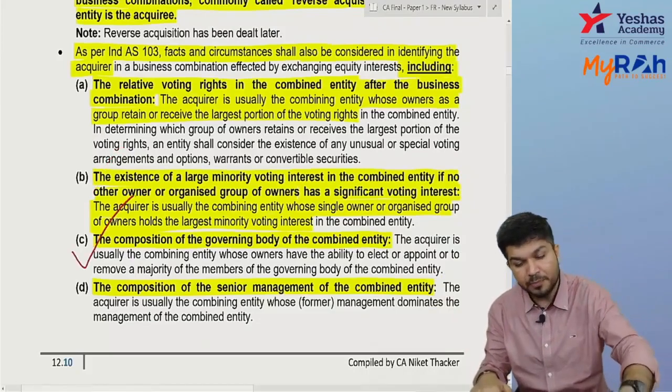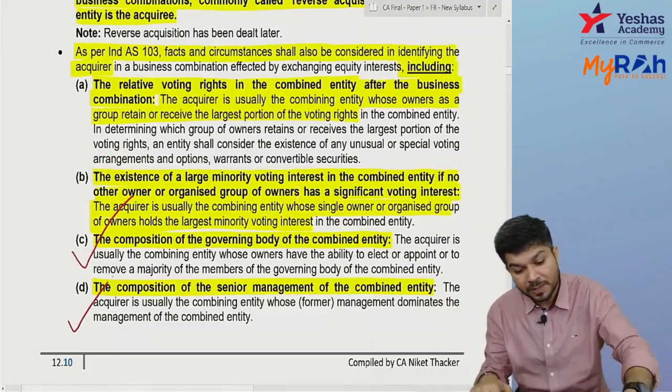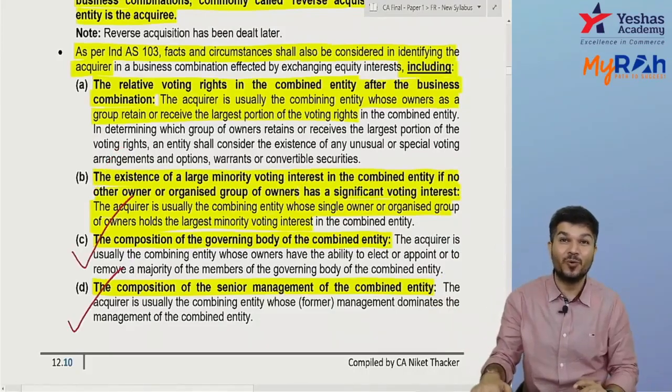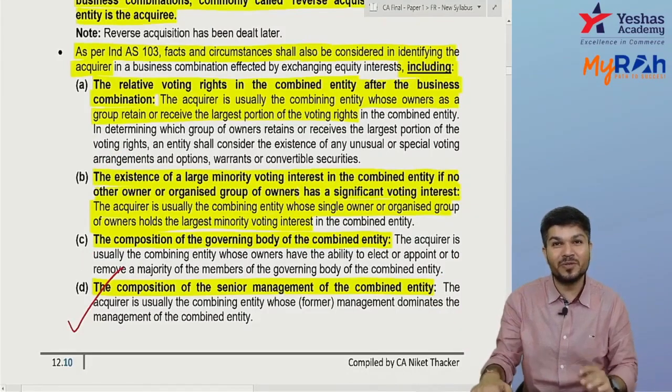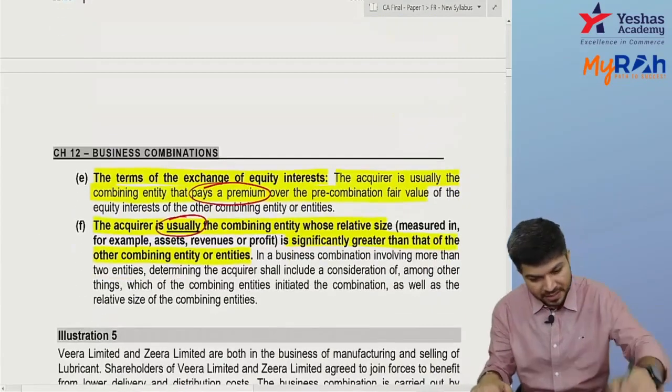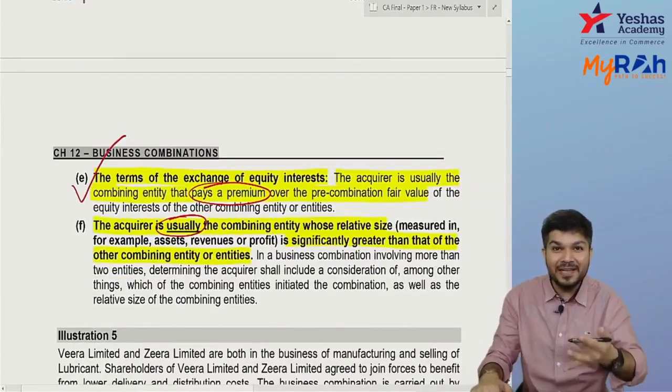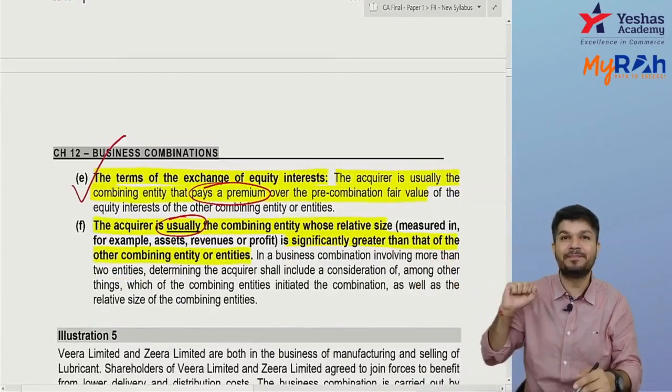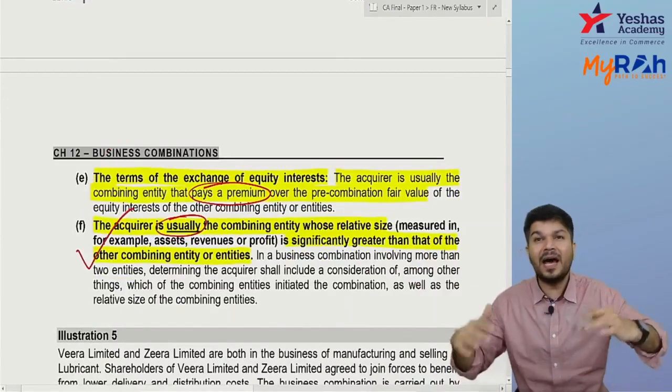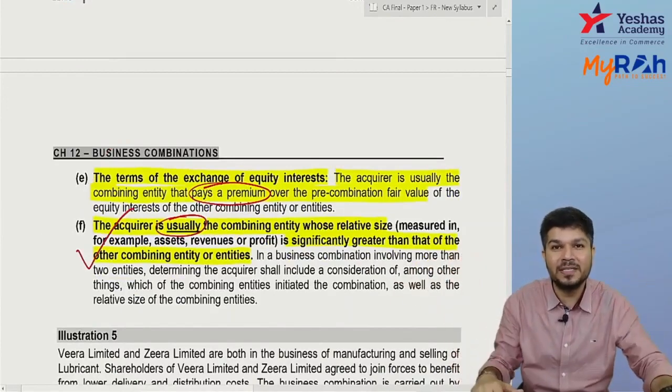Who controls the composition of BOD? Who controls the composition of senior management? Okay, acquirer is generally the entity who pays premium. And acquirer is generally the larger entity. Did you got it?